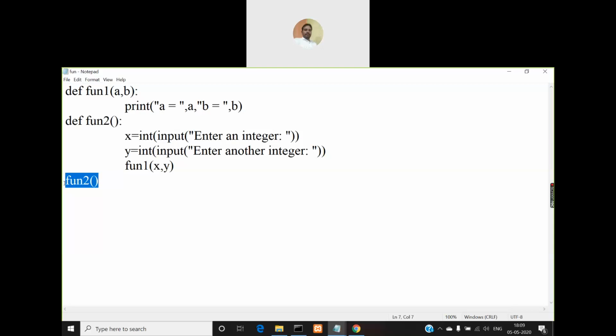The number of parameters and the type of parameters that you're passing must match in both the definition of the function and the calling of the function. That is a restriction in C language, and it is the same in Java also. But Python allows you to pass different parameters. Even though you defined that function with two parameters, you can pass only one parameter, or you can pass more than two parameters also.